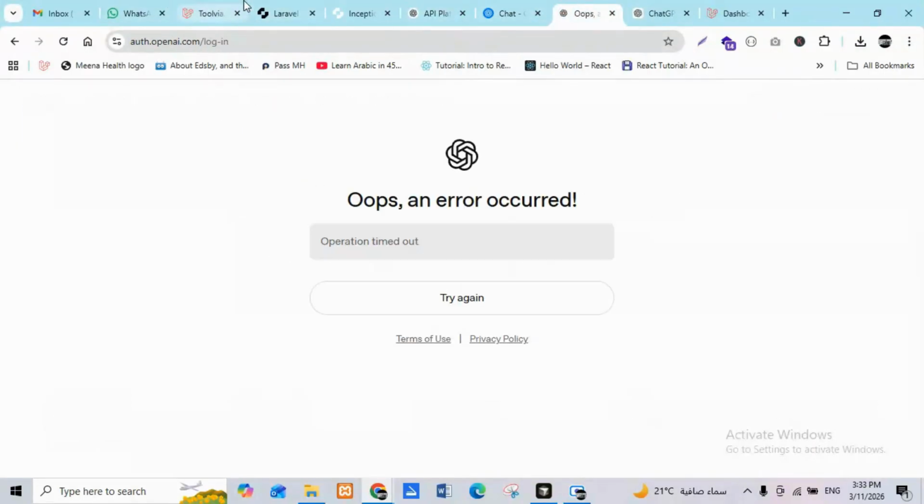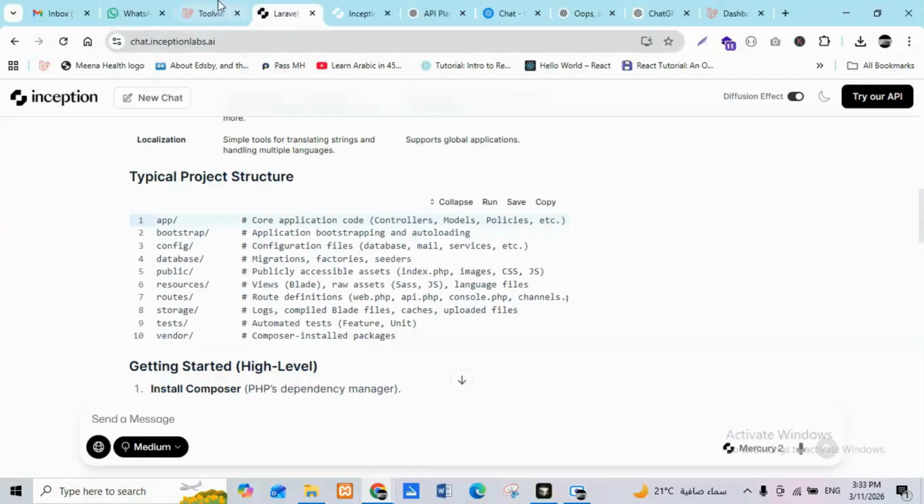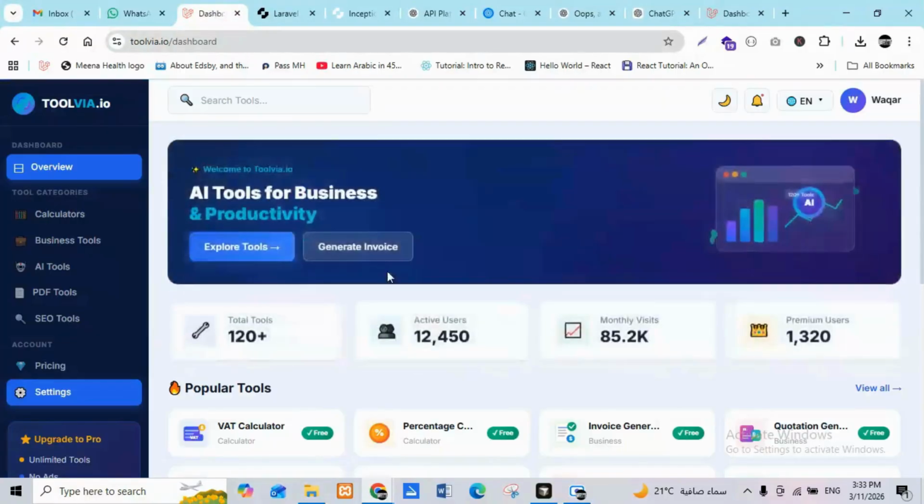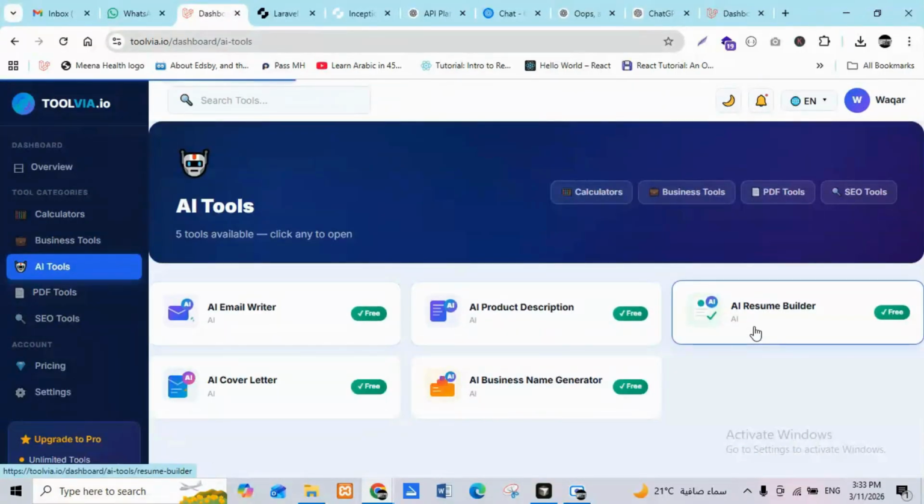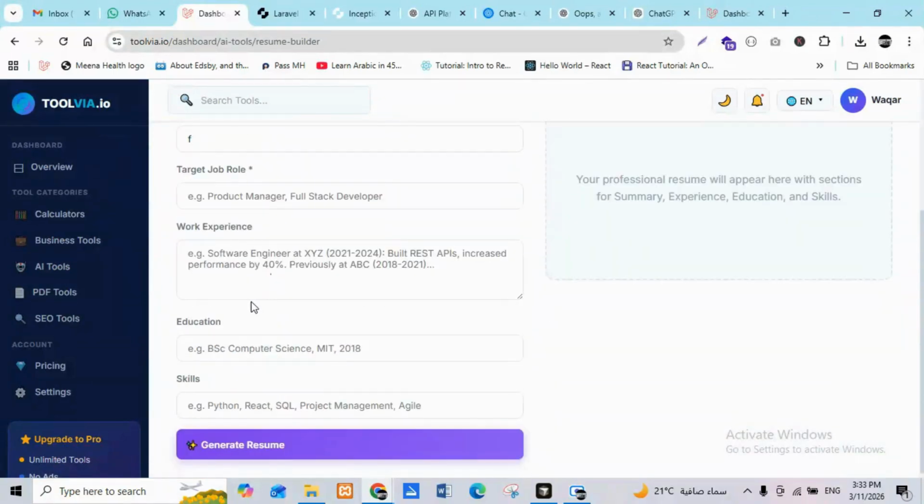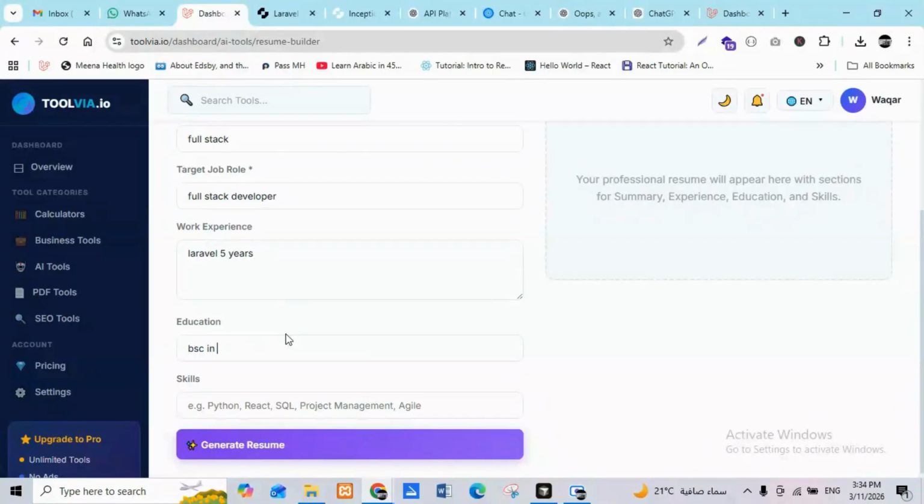Where is this one, my toolbars? So toolbars, if you go to dashboards, I already show you the AI tools. Email, you can see, for example, resume builder. If you are, for example, a full stack developer, check this. Why I show you is because you should check the response. What exactly did they do? Okay, full stack developer, Laravel application, Laravel 5 years. So check how it makes the response easier.